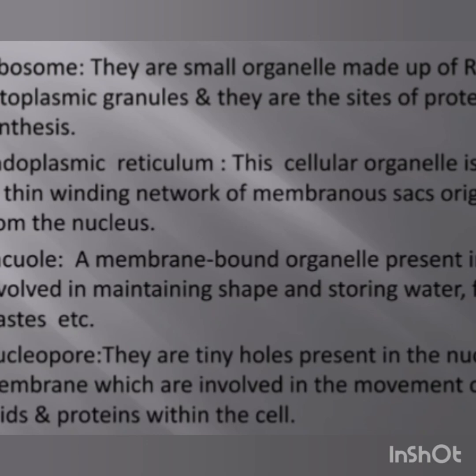Next is the endoplasmic reticulum. The endoplasmic reticulum is the cellular organelle which is composed of a thin winding network of membranous sacs originating from the nucleus. Very close association is present between the nucleus and the endoplasmic reticulum.